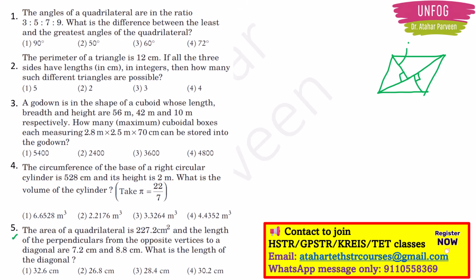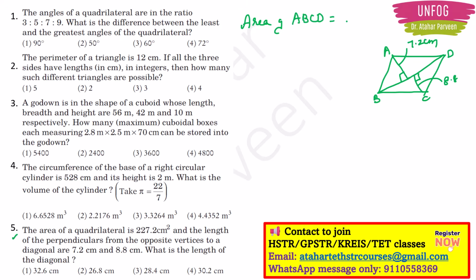Now this line is 7.2 centimeter. This line is 8.8 centimeter. What is the length of the diagonal they are telling? Okay. So let this be A, B, C and D. Now we have the area of the quadrilateral, but then we will have to find out the areas of the triangles inside, right? In the quadrilateral.